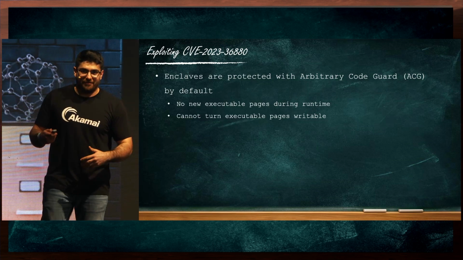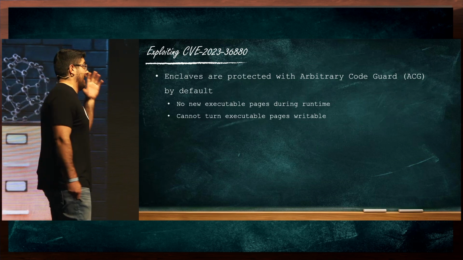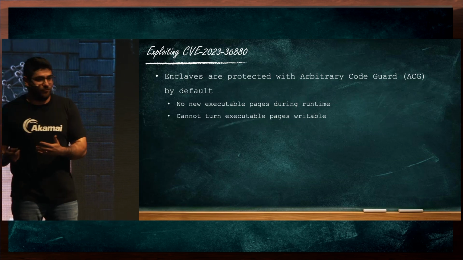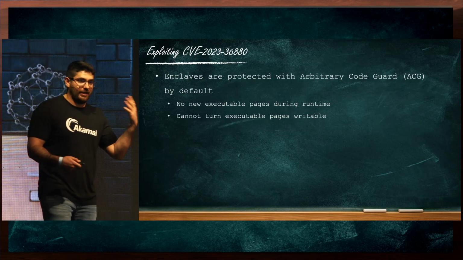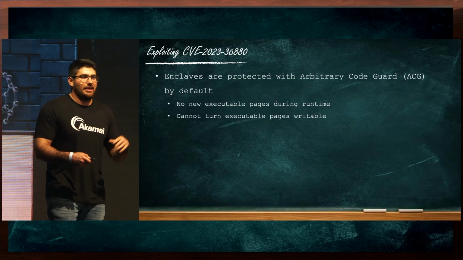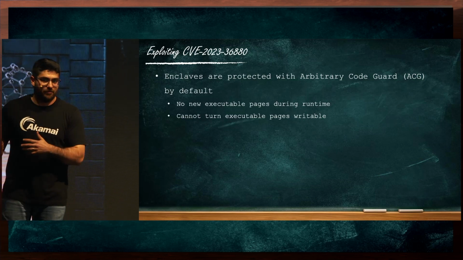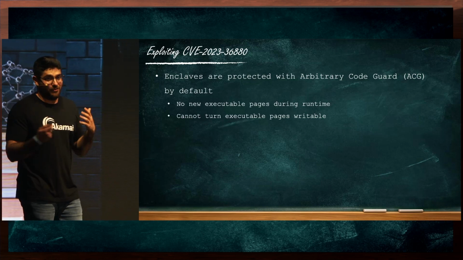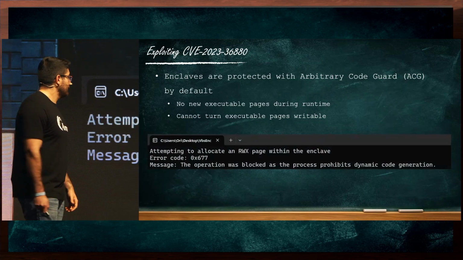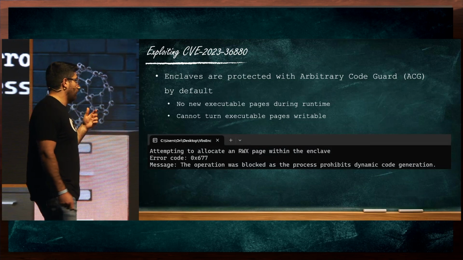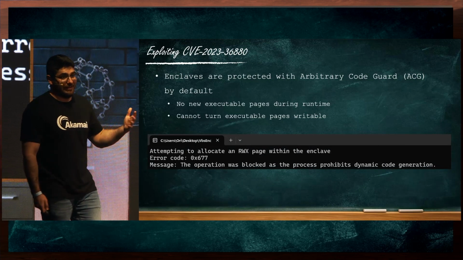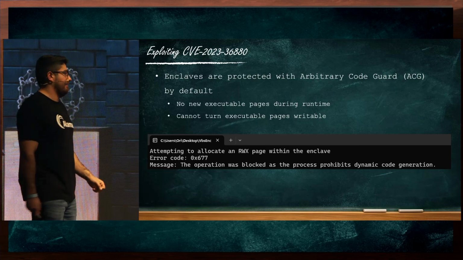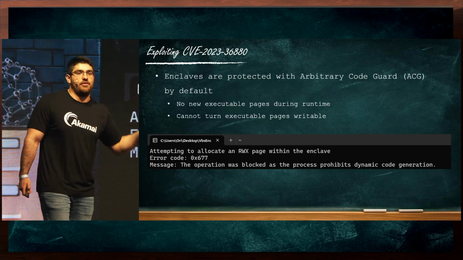I was able to create a POC for triggering a ROP chain within the enclave, but the problem is that I couldn't find anything useful to do with this ROP chain. Again, we can't allocate new shellcode to run within the enclave, so this is probably what Microsoft meant by limited code execution. As of today, I didn't find a way to use it for arbitrary code execution. Here we can see an example of allocating a read-write-execute page within the enclave. This is an enclave that I've written as a demo. And you can see that we get the ACG error message that the process cannot load dynamic code.